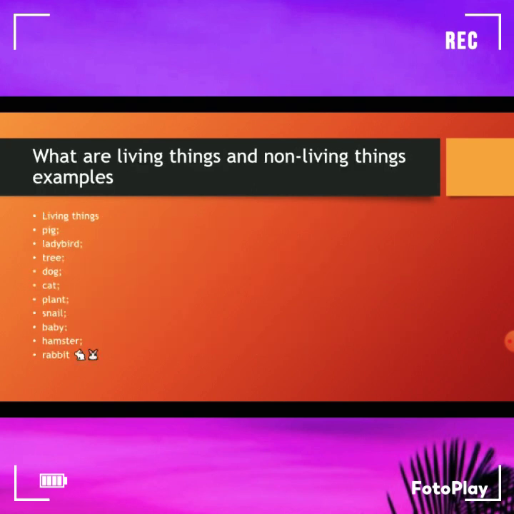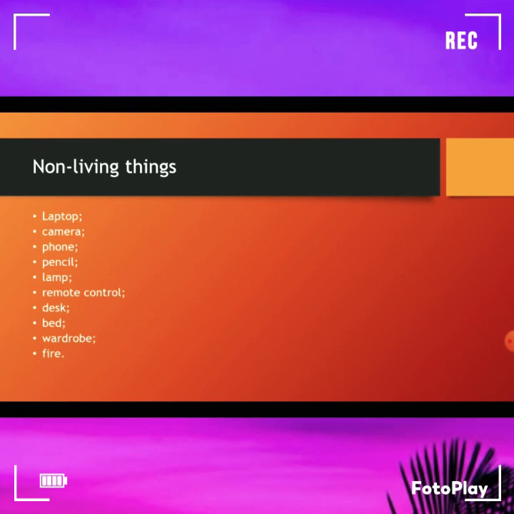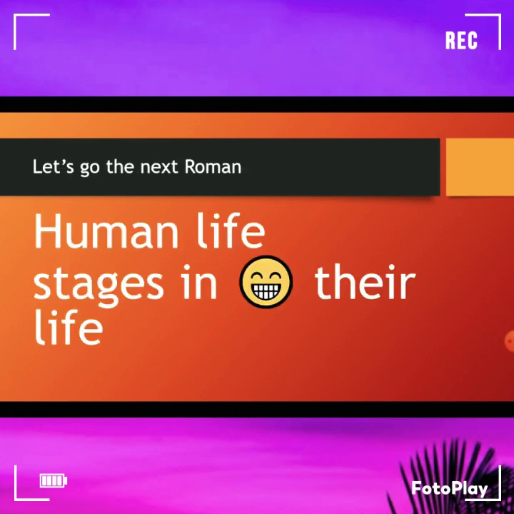What are living things and non-living things? Examples of living things: pig, ladybird, tree, dog, cat, plant, snail, baby, hamster, rabbit. Non-living things: laptop, camera, phone, pencil, lamp, remote control, desk, bed, wardrobe, fire. Let's go to the next topic.